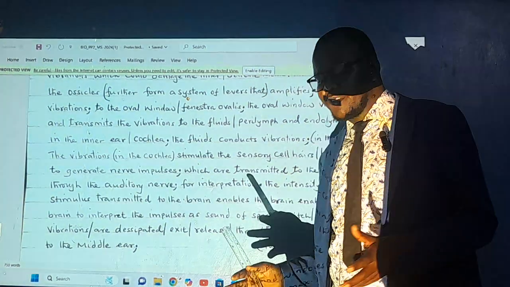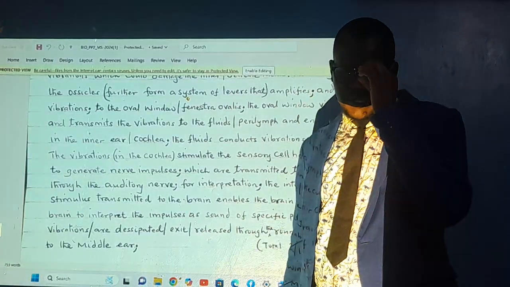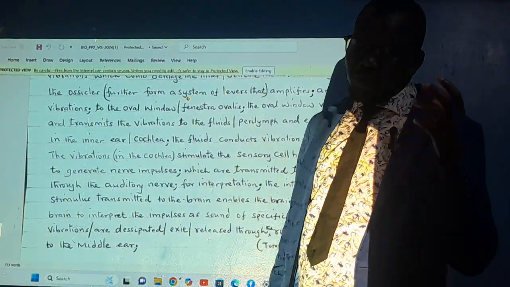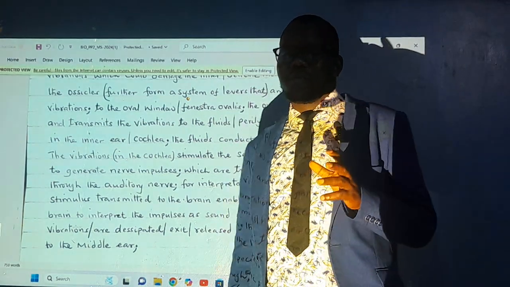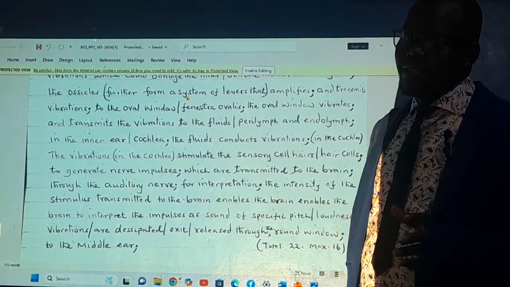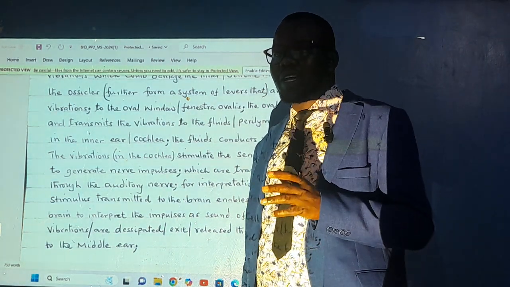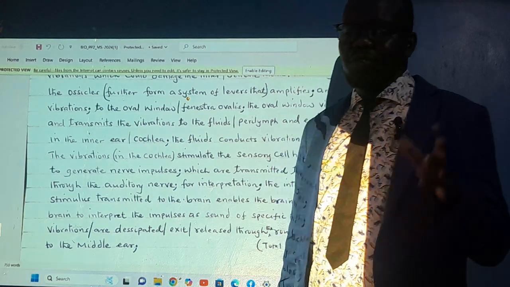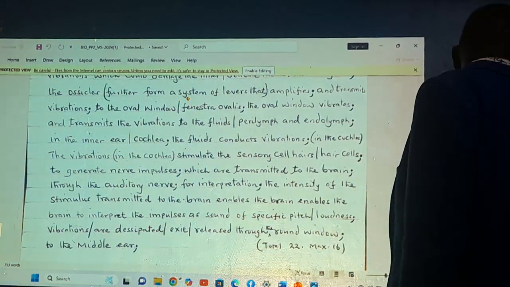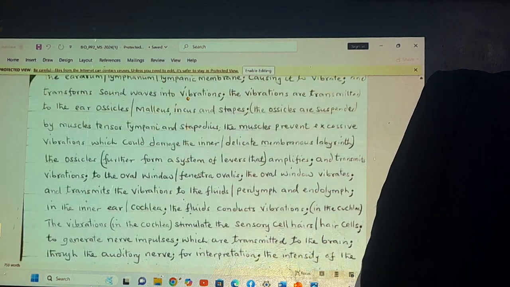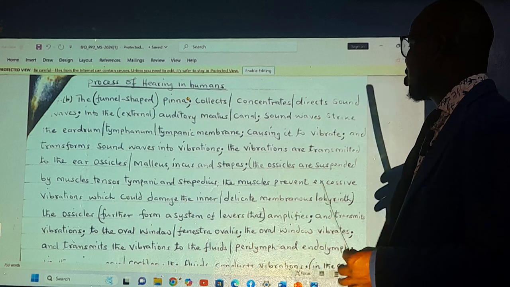Hope you have understood what we have said. We are saying that the role of the pinna is to concentrate the sound waves into the middle ear. From there, the sound waves will be transmitted to the eardrum. Once at the eardrum, they will do what? The eardrum will vibrate and we get vibrations. We change the sound waves to vibrations. Those vibrations will be transmitted to the middle ear, the middle section, where we have the ear ossicles: the malleus, stapes, and incus.